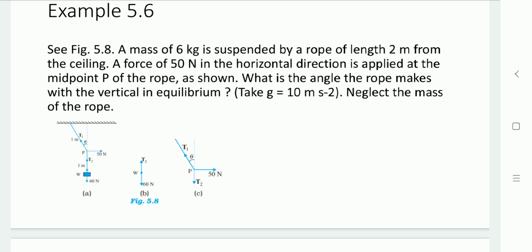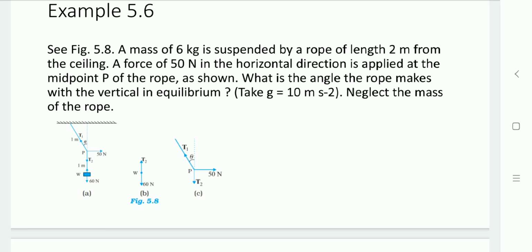As given in the example, at point P a horizontal force of 15 Newton is applied in the horizontal direction, and from the ceiling the force T1 is available. So here three forces are there: T1, T2 and the horizontal force of 15 Newton.